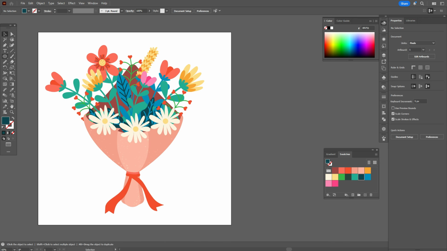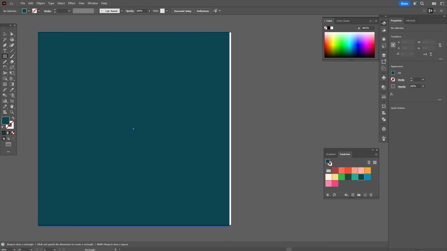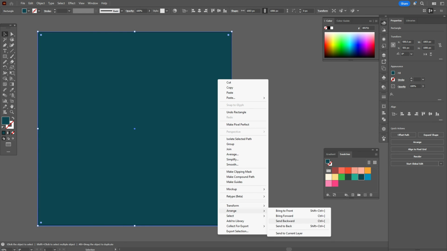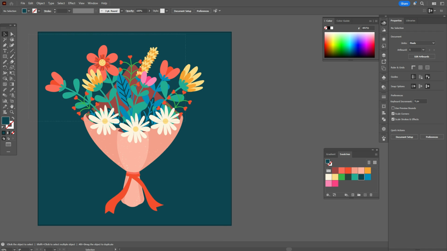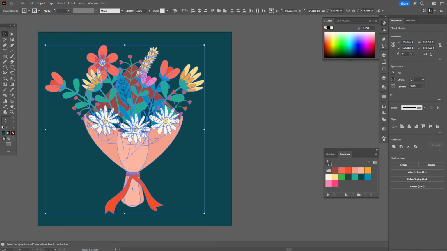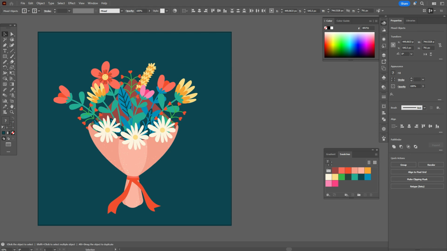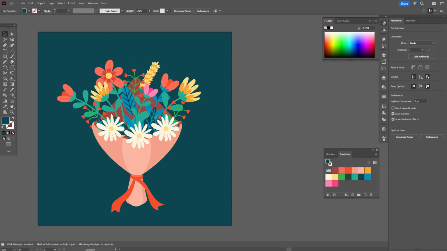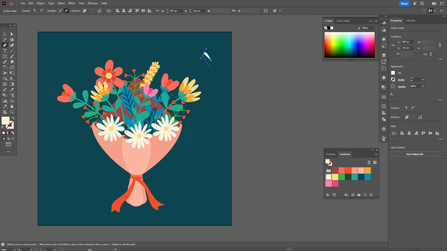Okay, it's ready. Now take dark green color and rectangle tool, create the rectangle. It will be the background and send it to back. Okay, now select the bouquet, make it a little smaller and bring to the center like that.